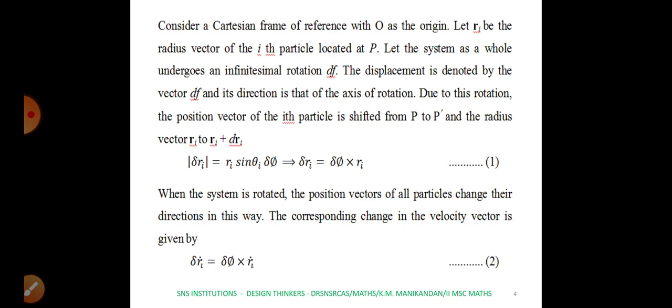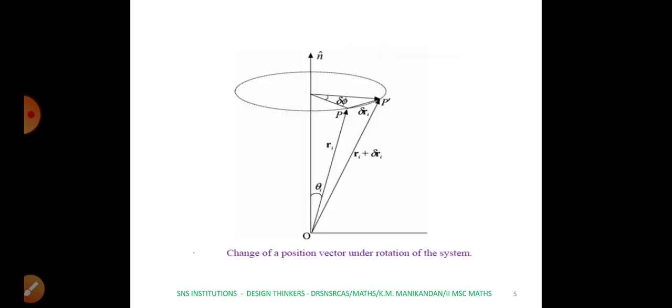Delta pi is a constant here. So we have found delta Ri vector equal to delta pi cross Ri vector, and delta Ri dot equal to delta pi cross Ri dot vector. Name this equation 2. Now this is the diagrammatic representation.